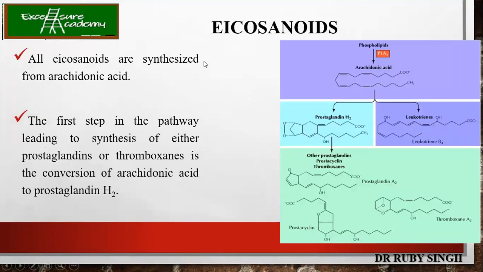Now, how are these eicosanoids synthesized? From phospholipids comes arachidonic acid. It then forms prostaglandins and leukotrienes. These prostaglandins further result in the formation of prostaglandin A2, thromboxane A2, or prostacyclin. Always remember that prostaglandins are the ones which result in the pain sensation. Whenever there is any wound or injury to the body, there is a release of these prostaglandins. So if you can block the formation of prostaglandins, then there is no pain.